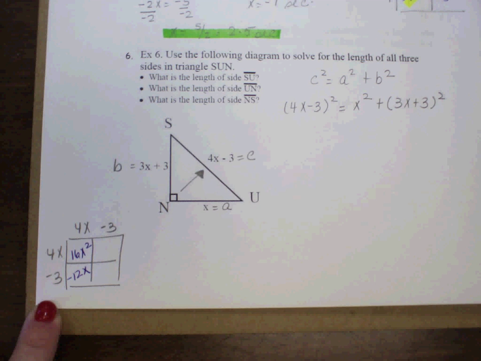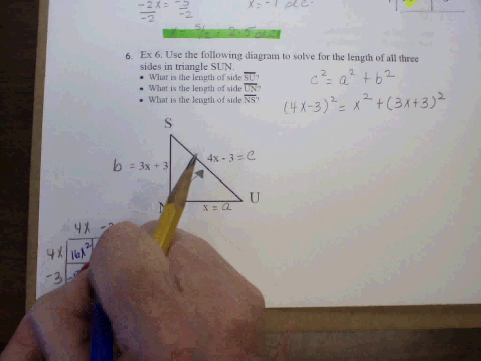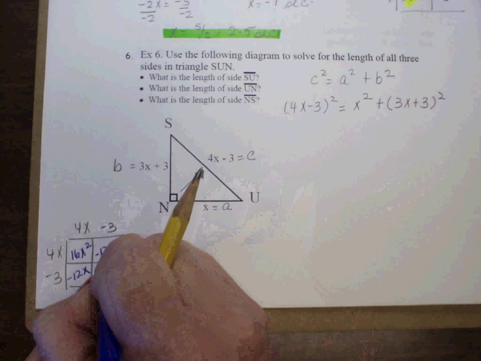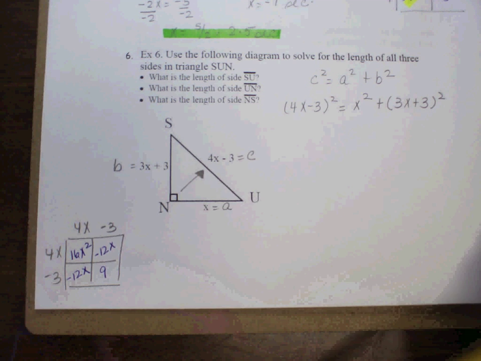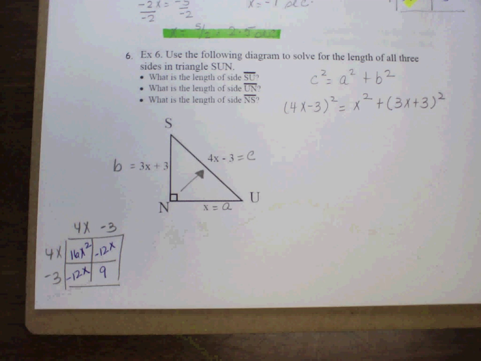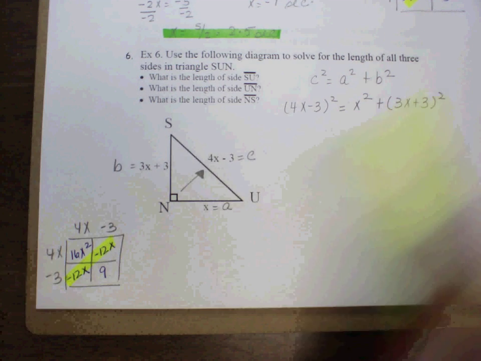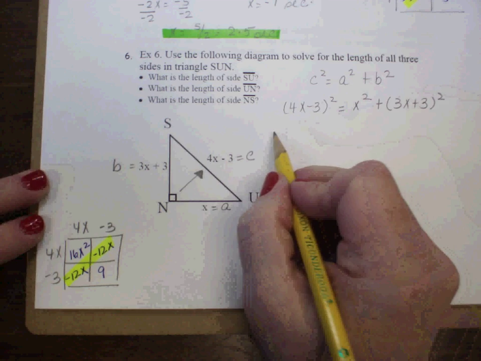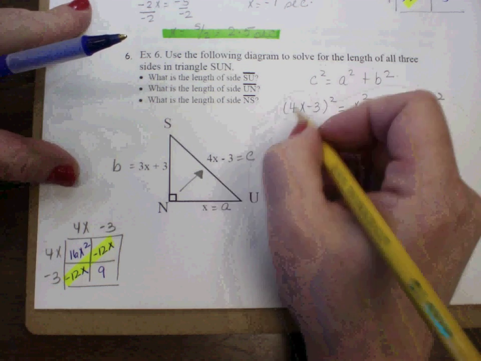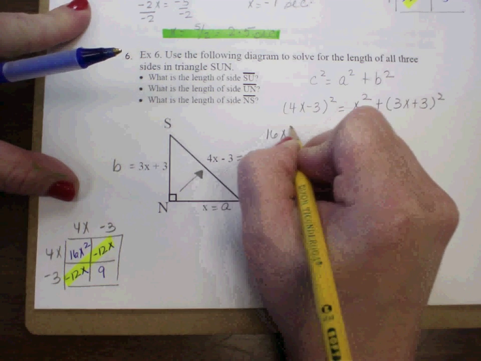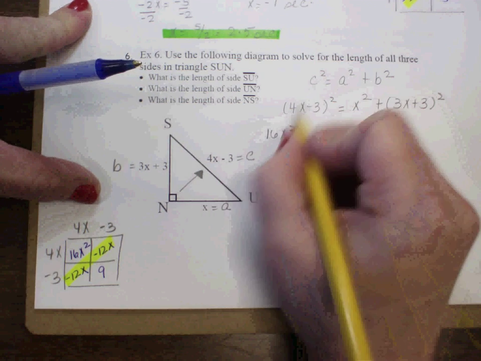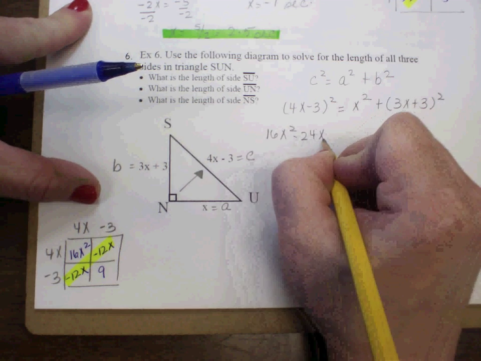And I can most definitely add those two. So on this side of the equation, I get 16x squared minus 24x plus 9, and that equals x squared. Now I have to go ahead and work that second box over here.